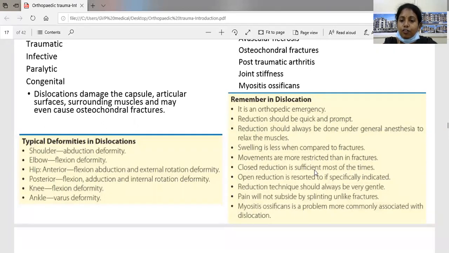If closed reduction fails, then we have to go for open reduction. The reduction technique should always be very gentle. Pain will not subside by splinting, unlike fractures. Myositis ossificans is a problem more commonly associated with dislocation.